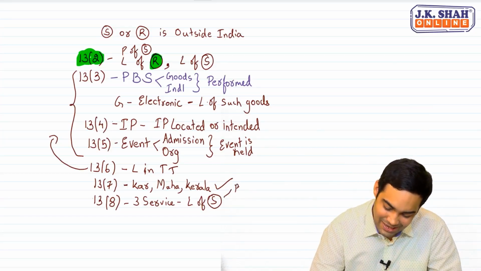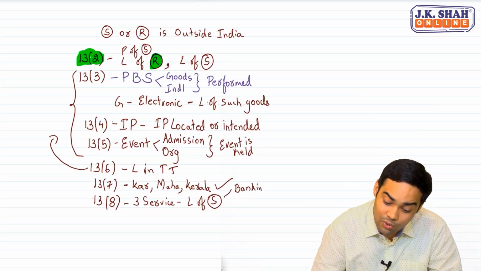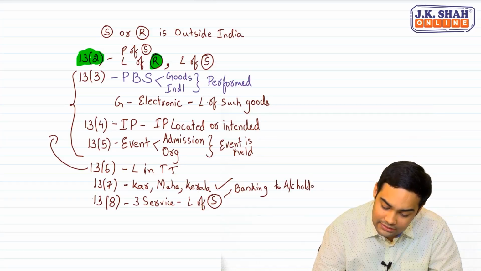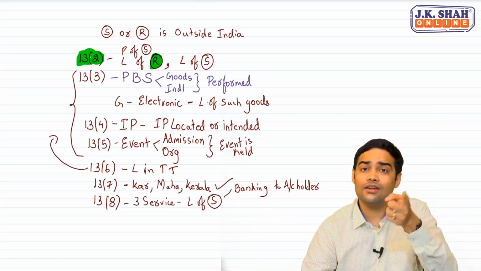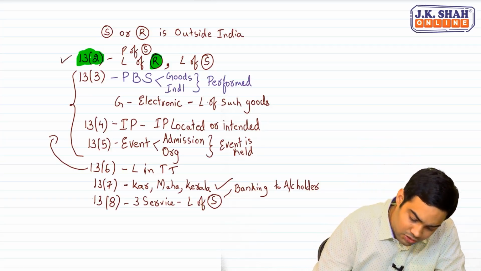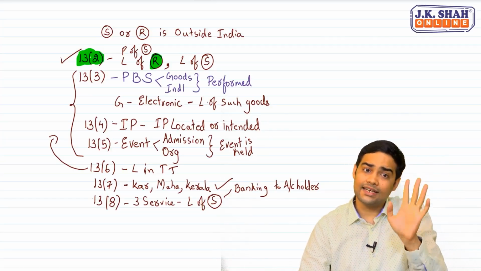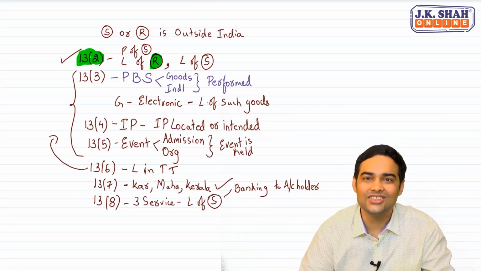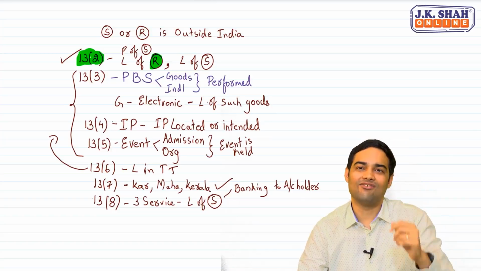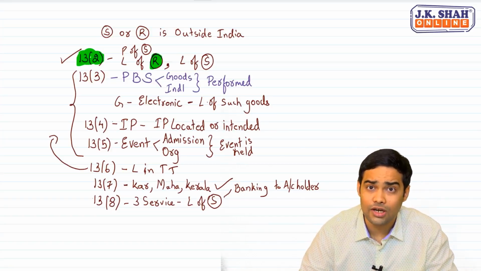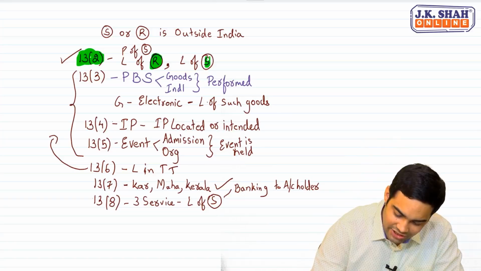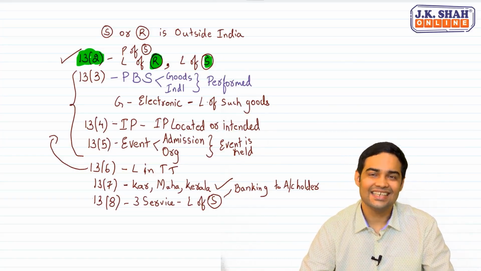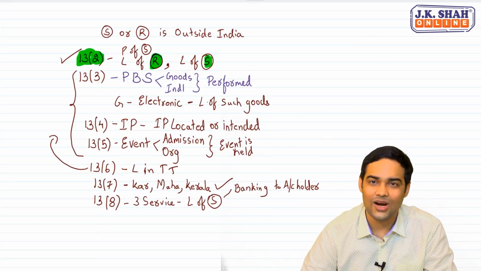First one, banking. To account holders, be very careful. Not banking to everyone. Banking services provided to account holders. Sir, if it is non-account holders, then it will go to 13.2. Remember one thing, if it is not falling in any of these specific categories, it automatically shifts to 13.2, where you use location of recipient. Sir, if location of recipient is not available, then if that is not taken in the ordinary course of business, then it would be location of the supplier. Yes, the first one is banking services provided to account holder.